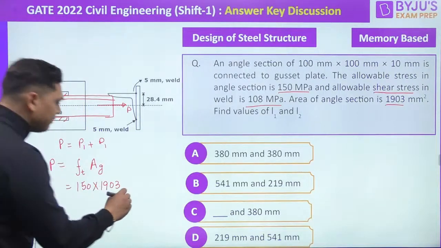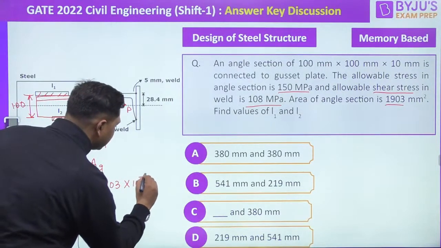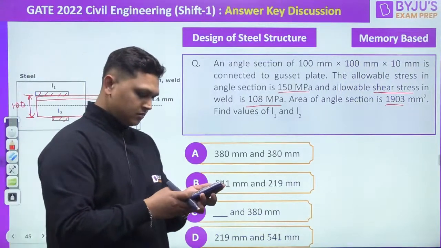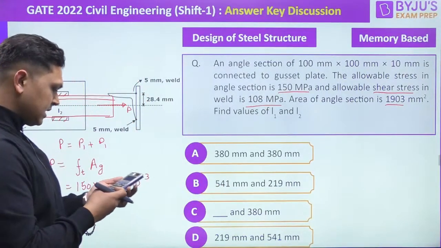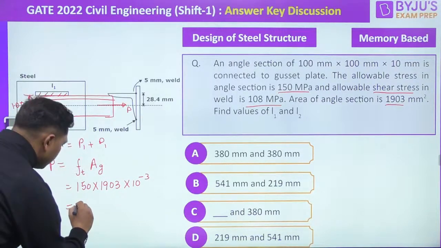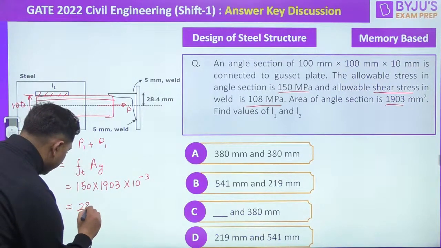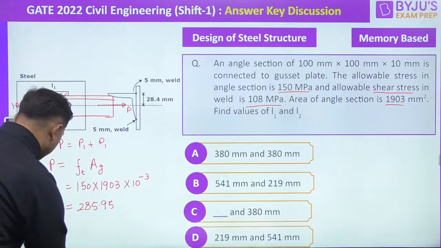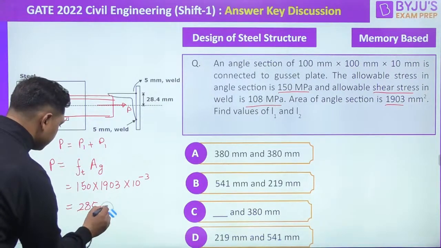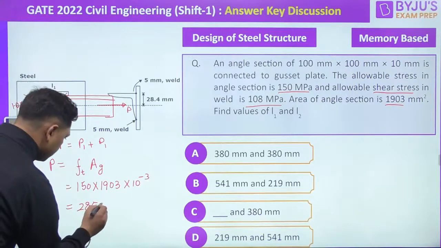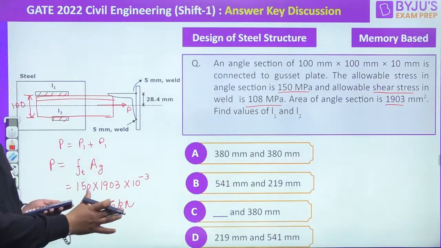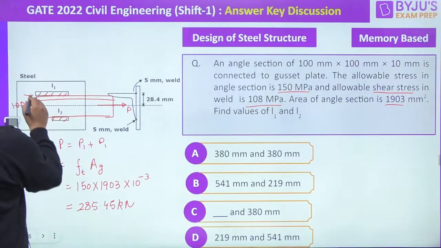Converted into kilonewton, this is equal to 285.45 kilonewton.